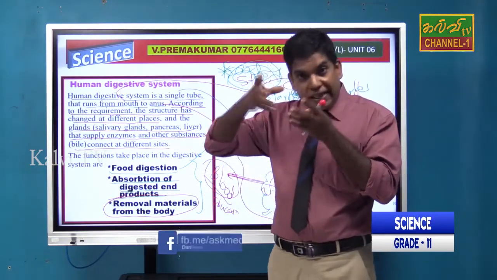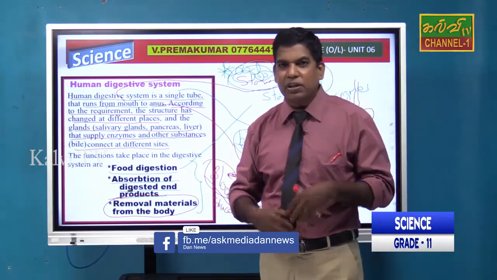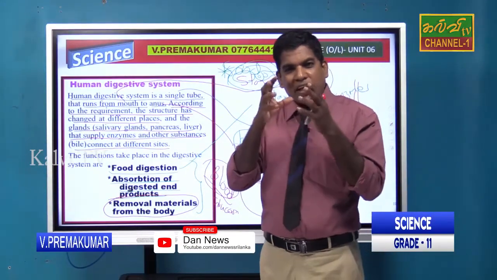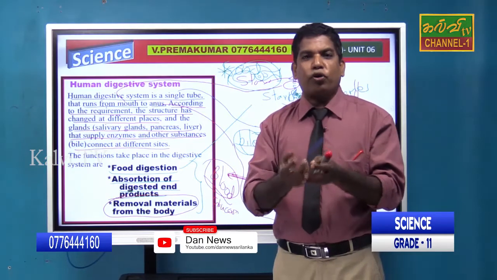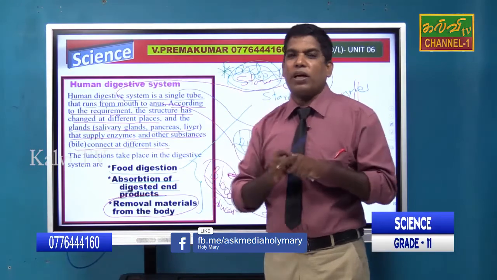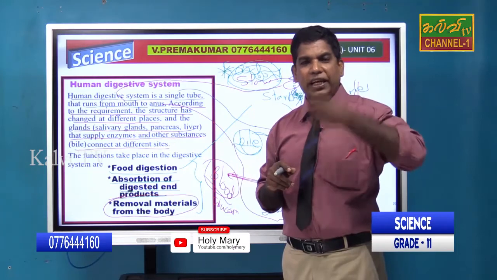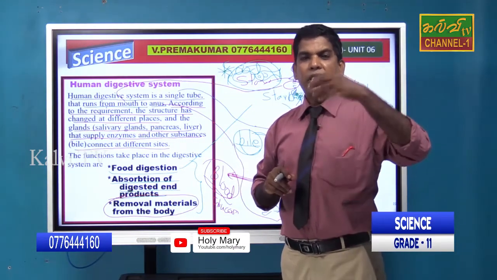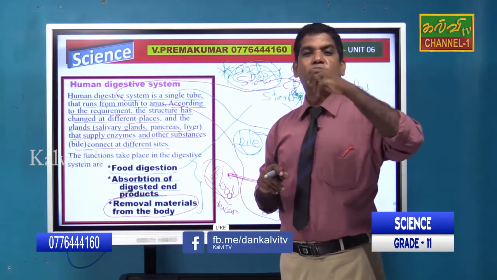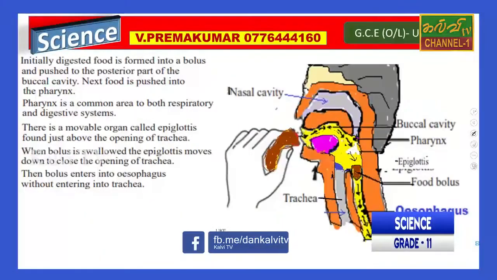Sometimes digested food particles also fail to be absorbed in our digestive system. Therefore, that substance is also there, salt and minerals. So that is available in the fecal matter. Therefore, we don't say excreted, we just say removal from the body, because we can't keep it. In day-to-day life we always eat three times, right? After the absorption, the remaining particles are removed from the body. There are three functions they have mentioned here.